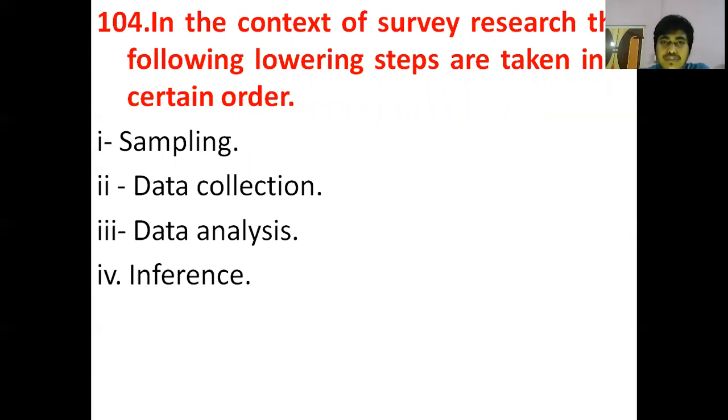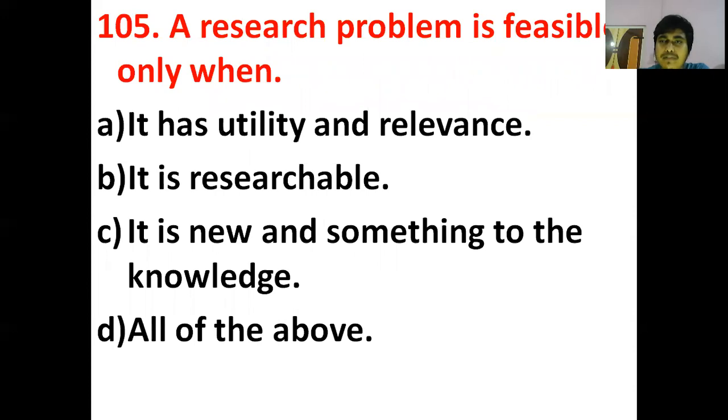The next question is: a research problem is feasible only when, with options: it has utility and relevance, it is researchable, it is new and adds something to the knowledge, and all of the above. So our correct answer will be all of the above. A research problem is feasible only when it has utility and relevance, it is researchable, it is new and adds something to the knowledge. So option D is the correct answer.